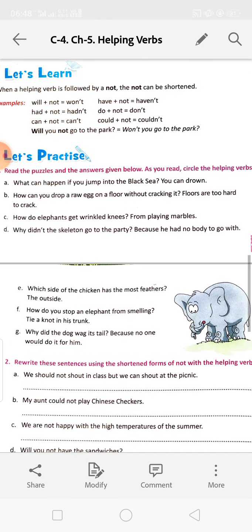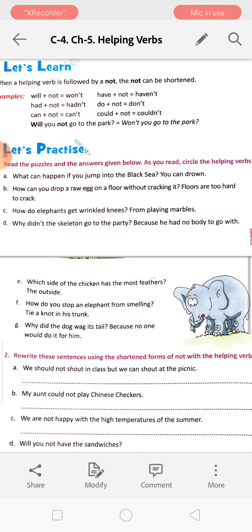Read the puzzles and the answers given below. As you read, circle the helping verbs. What can happen if you jump into the Black Sea? These things you will not do. Cut it, okay? Page number 39, number 1, cut it.